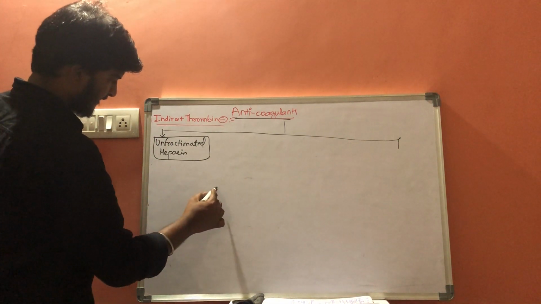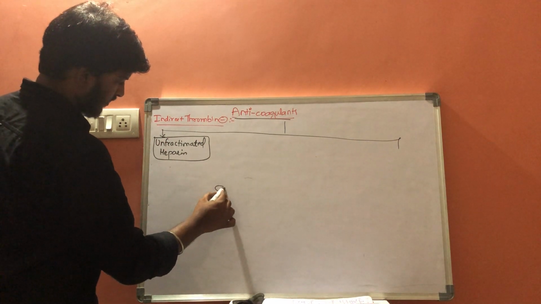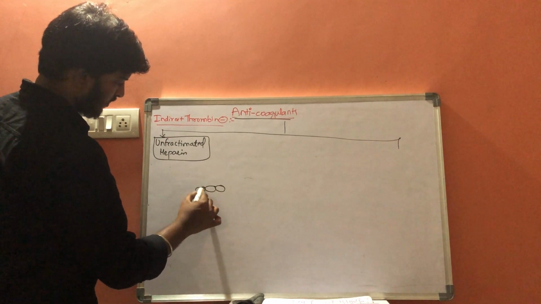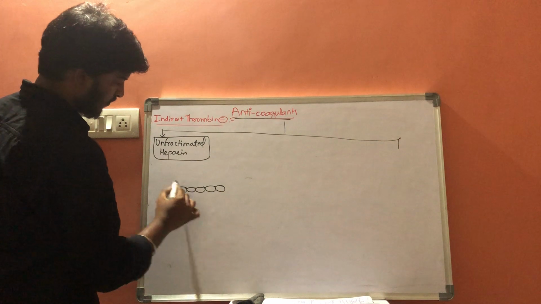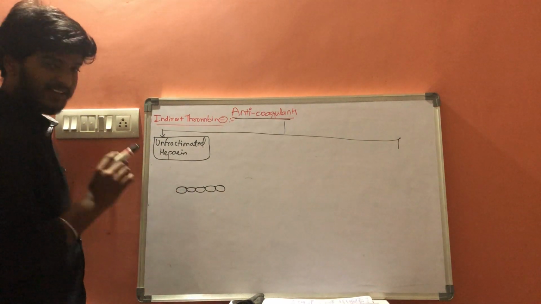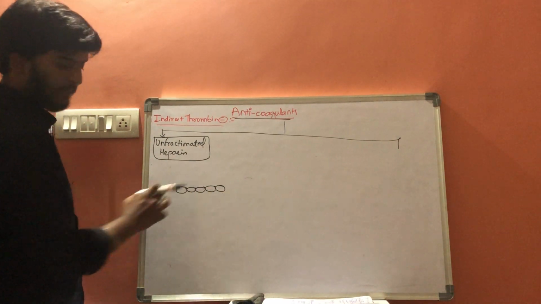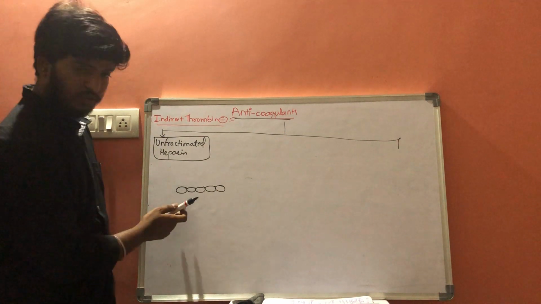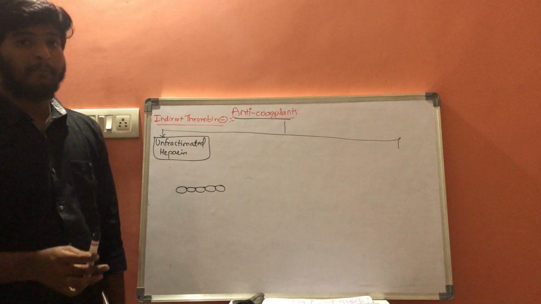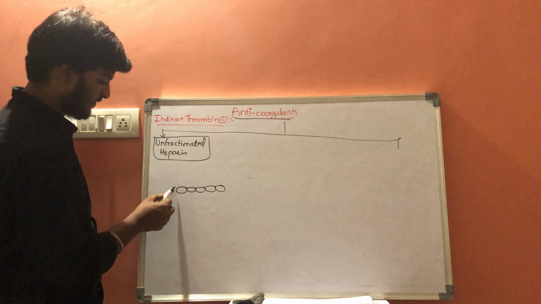That is 1, 2, 3, 4, 5. This is the active pentasaccharide molecule. To this active pentasaccharide molecule, many heteropolymers are attached.